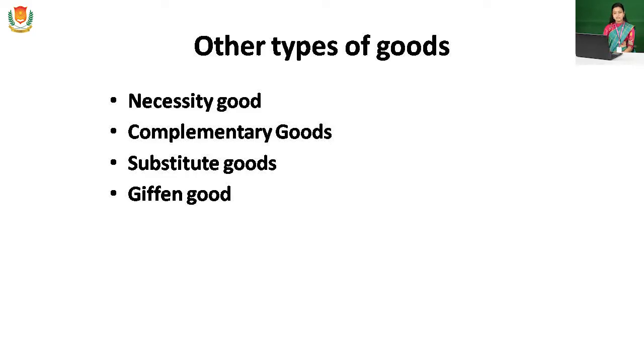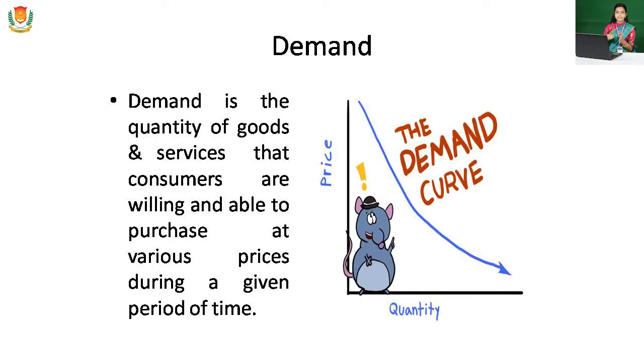Next one is demand. What is demand? Demand is the quantity of goods and services that consumers are willing and able to purchase at various prices during a given period of time. In a particular period, say one year, there are many times when prices sometimes rise and sometimes fall.